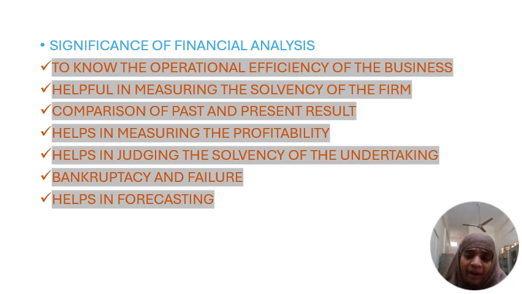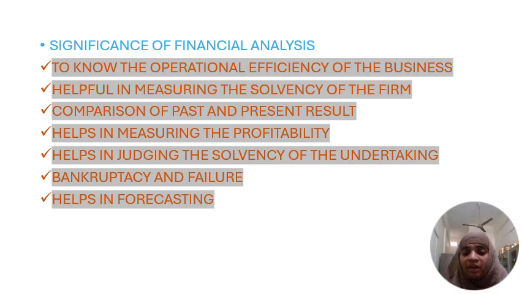Through the comparative balance sheet, we can simply take two years of data, like 2011 and 2012, or 2015 and 16. Then we can compare the fixed assets.